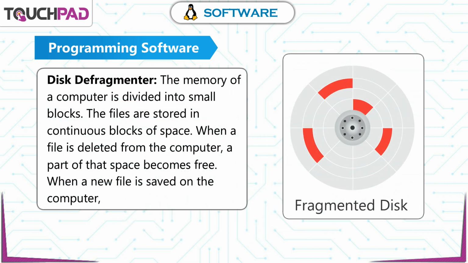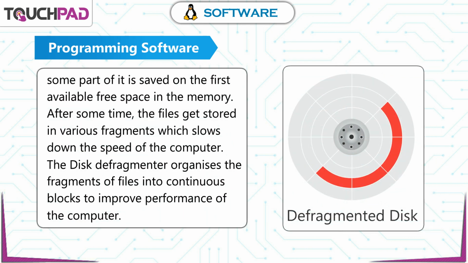Disk defragmenter. The memory of a computer is divided into small blocks. The files are stored in continuous blocks of space. When a file is deleted from the computer, a part of that space becomes free. When a new file is saved on the computer, some part of it is saved on the first available free space in the memory. After some time, the file gets stored in various fragments, which slows down the speed of the computer. The disk defragmenter organizes the fragments of files into continuous blocks to improve performance of the computer.